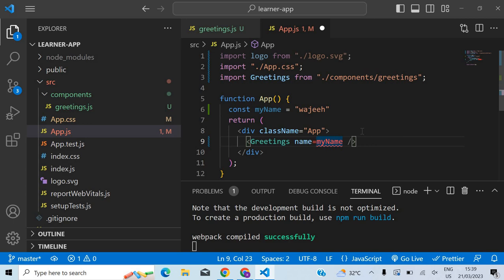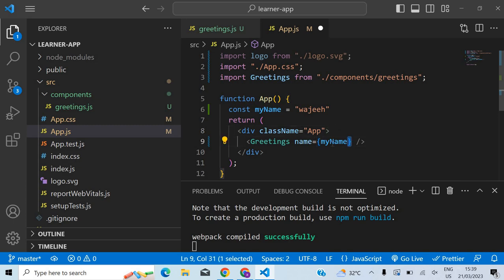Because if you're using a variable, you have to enclose it in curly brackets. And don't get confused: between these curly brackets, you can put anything, it doesn't have to be a string. You can even pass an object there, okay?